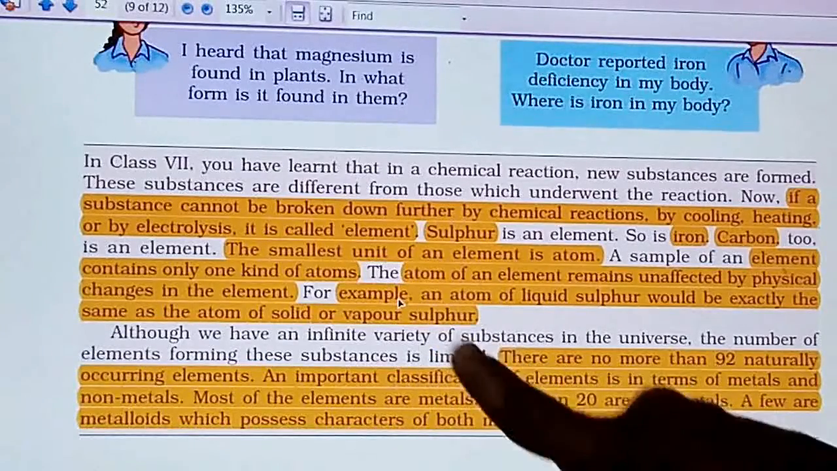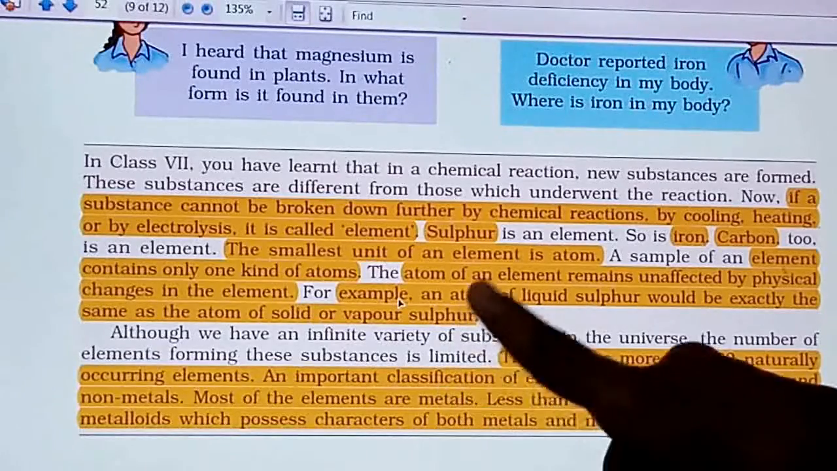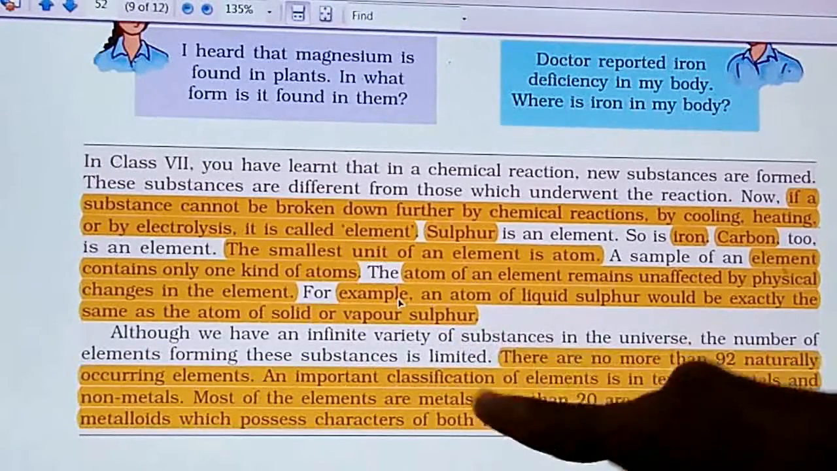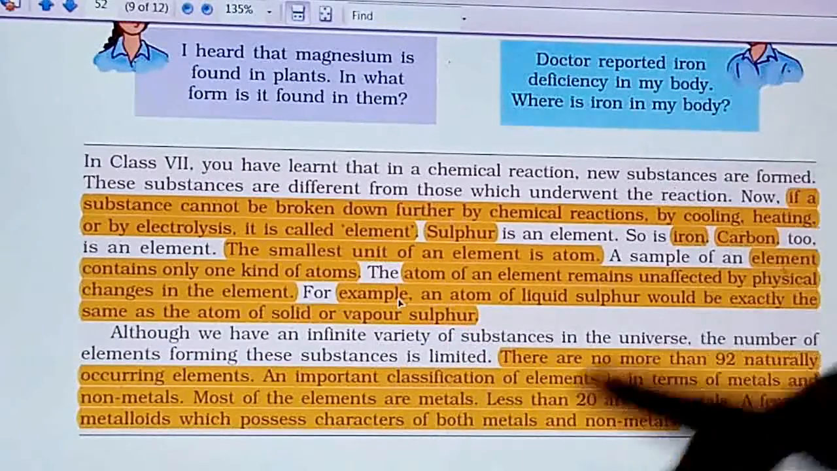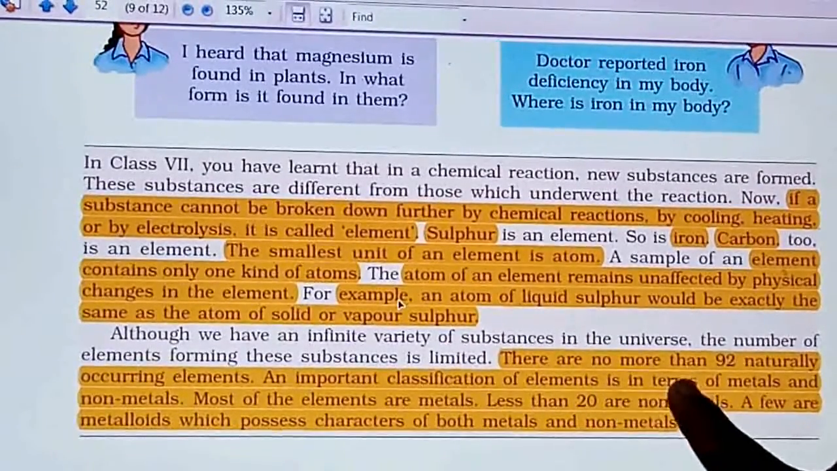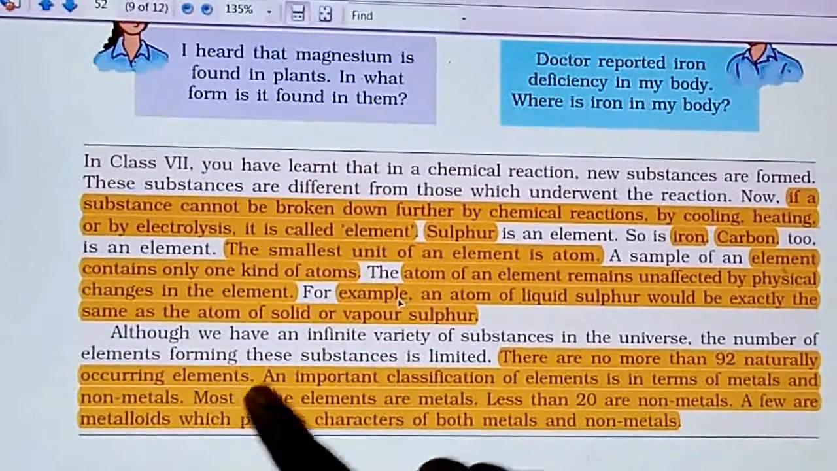Next, oxygen. If you see it in the air, it will be O2. So whenever oxygen is in the gaseous form, it is O2, and whenever oxygen is in the liquid form, that time it is also O2. Now see, there are no more than 92 naturally occurring elements, right?